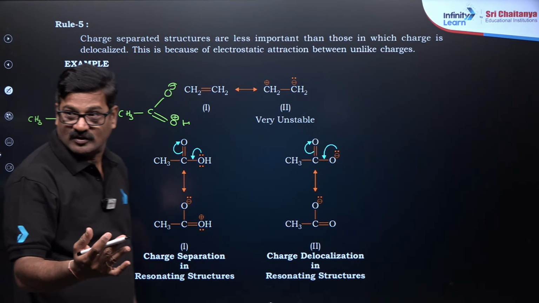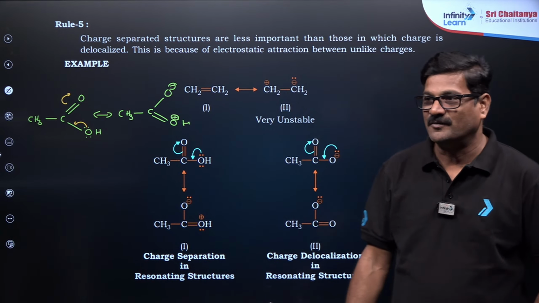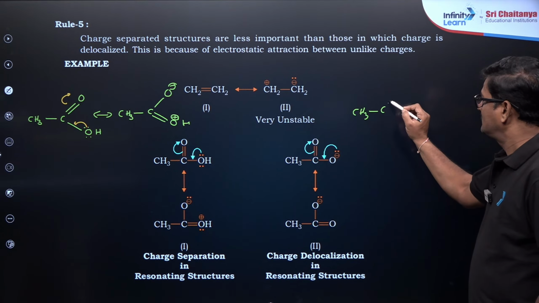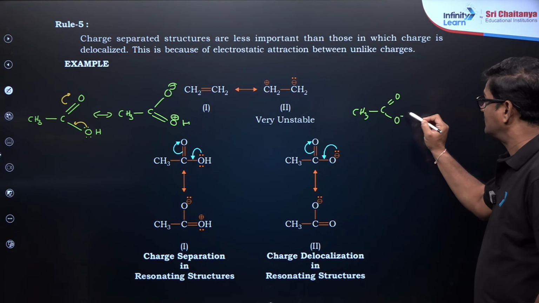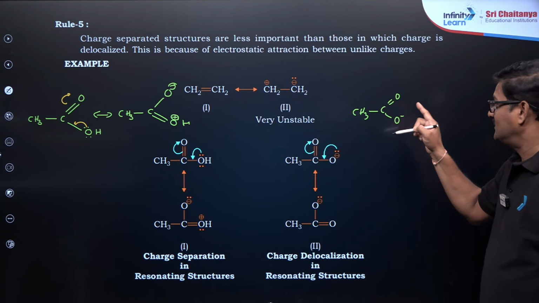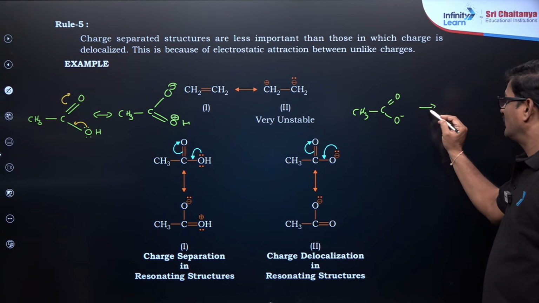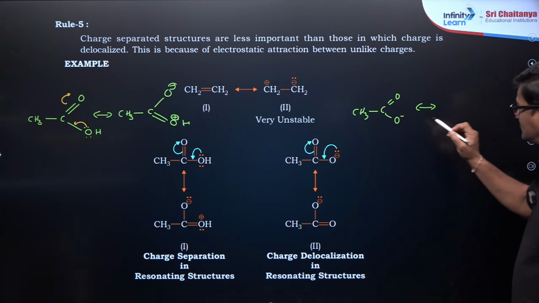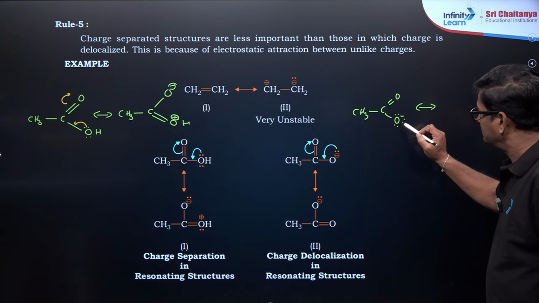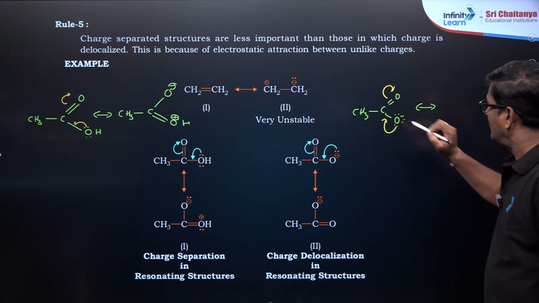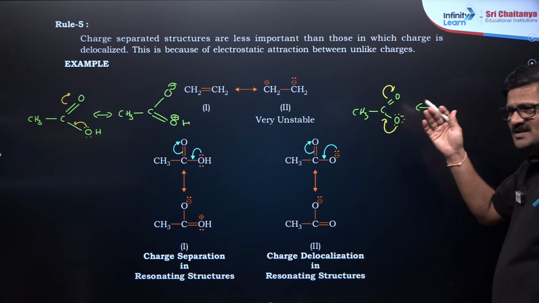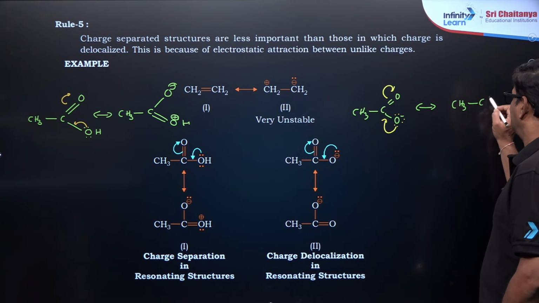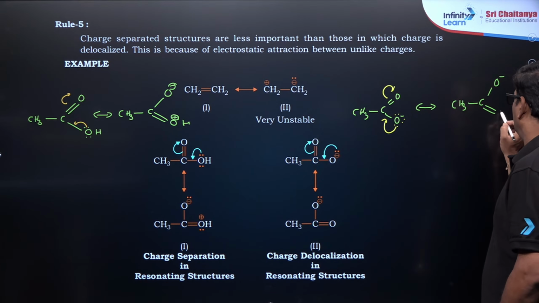And I want to write one more. Carefully you see. CH3, C double bond O, O minus; that is a carboxylic acid, and this is going to be the carboxylate ion. You are going to have the resonance. Resonance should be done meticulously and easily, and it is easy. You are going to have CH3 and CO minus and double bond O.